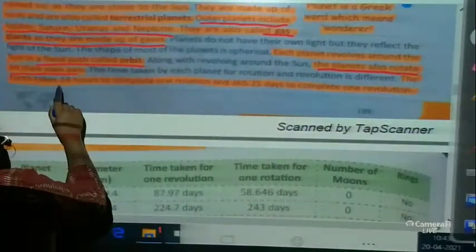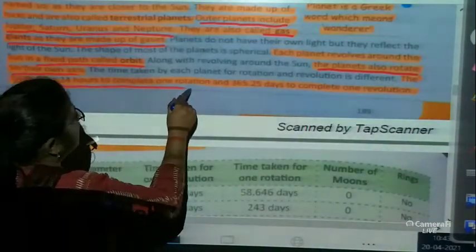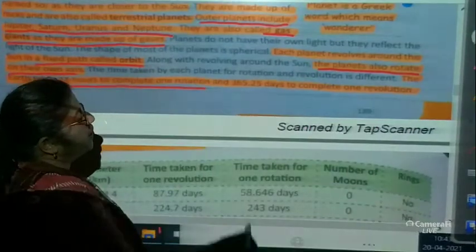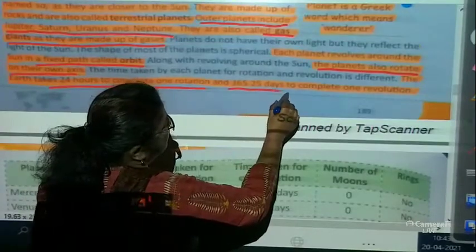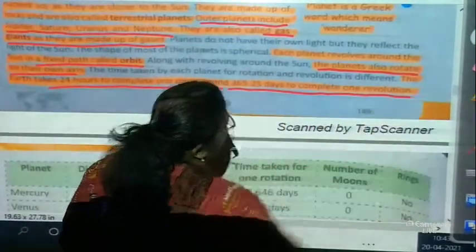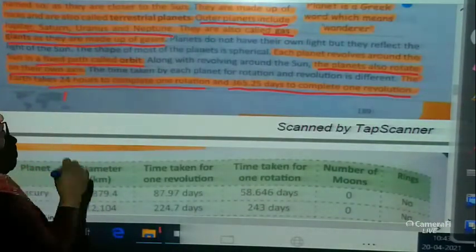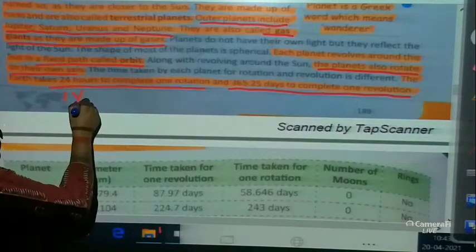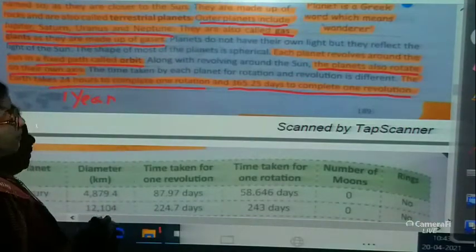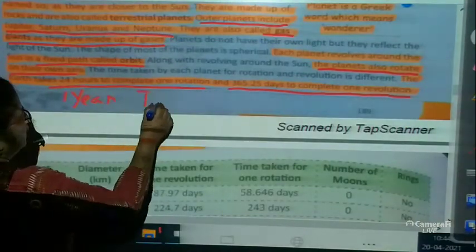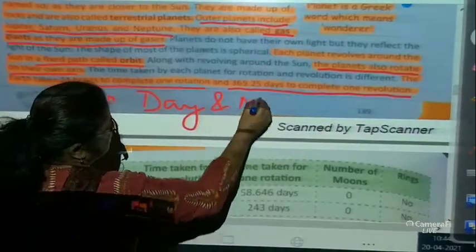The Earth takes 24 hours to complete one rotation, and 365.25 days to complete one revolution. Revolution causes one year, and rotation causes day and night.